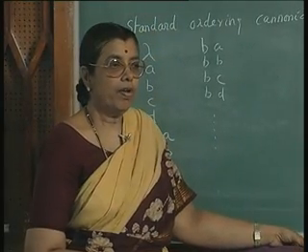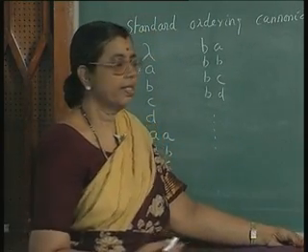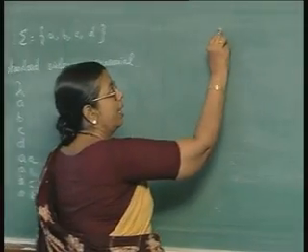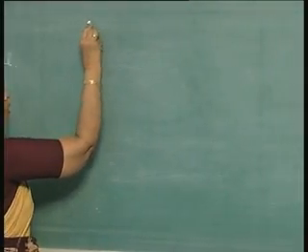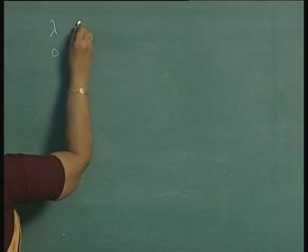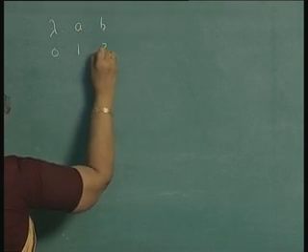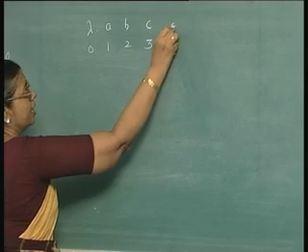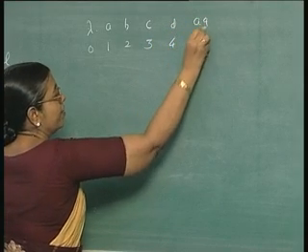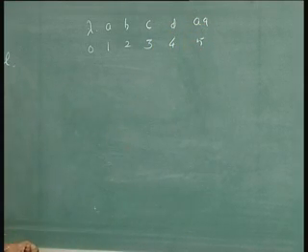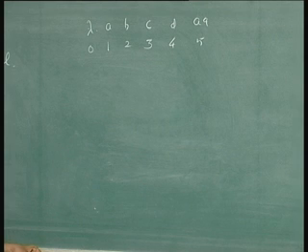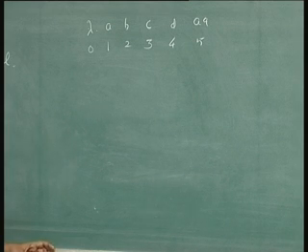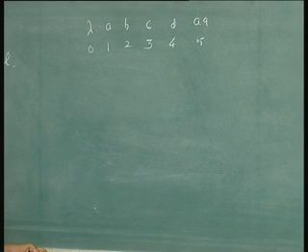Now, the set of strings, you can talk about, see, lambda is the 0th string, a is the first string, b is the second string, c is the third string, d is the fourth string, aa is the fifth string. Like that you can put them into one-to-one correspondence with the set of non-negative integers. In such a case, this is a well order, and the set you can put into one-to-one correspondence with the set of natural numbers.